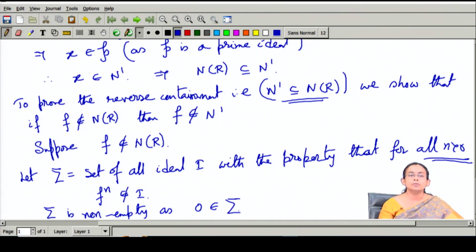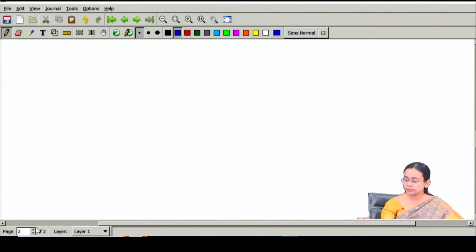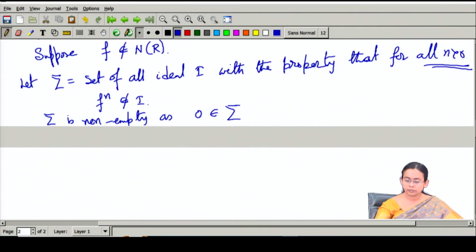Then we will be using Zorn's lemma, and Zorn's lemma says that sigma will have a maximal element. I have constructed this set sigma. I have shown that this sigma is non-empty.